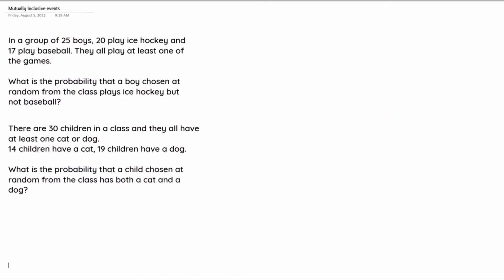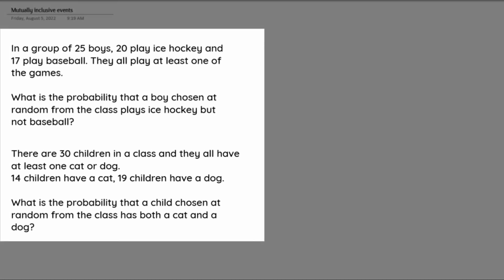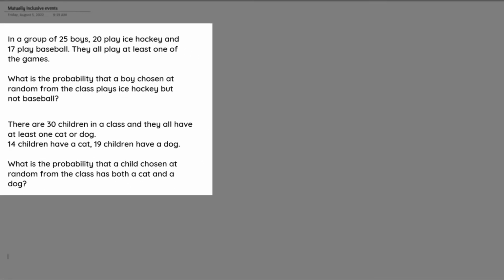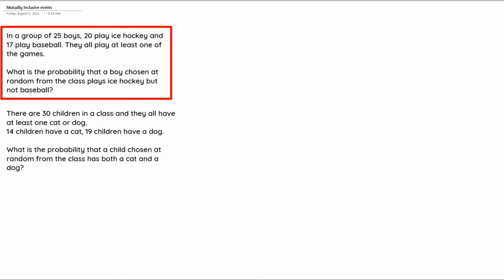So these are the 2 questions we are going to be using to explain the basic concept of mutually inclusive events. So we have question 1 and we have question 2. So let us start with the first question.